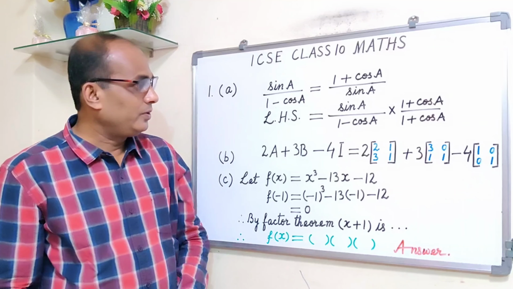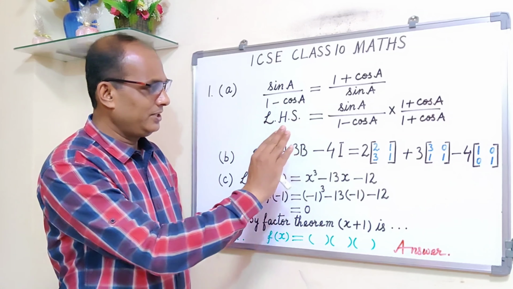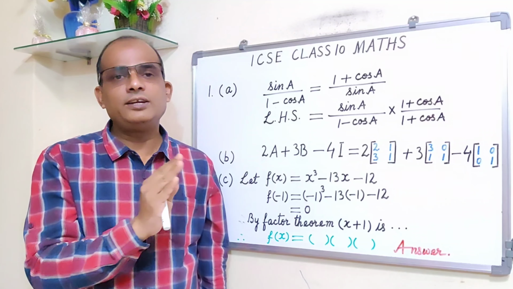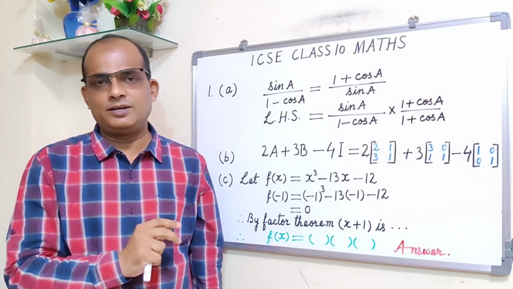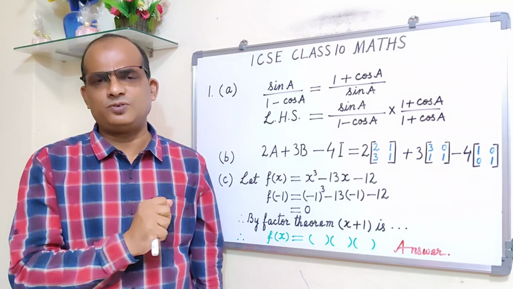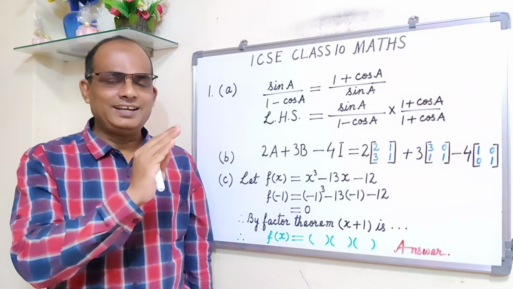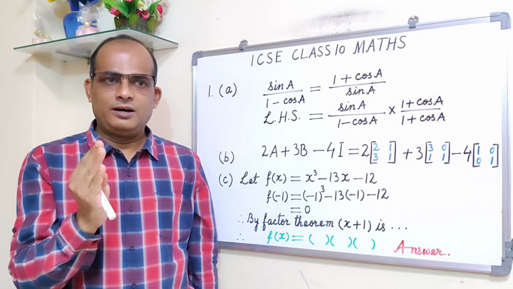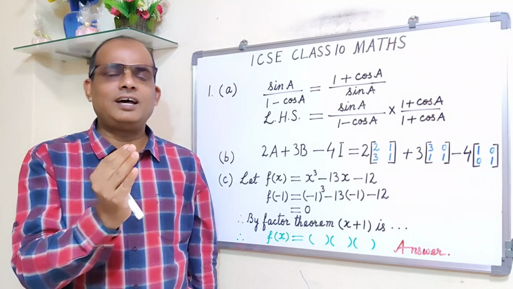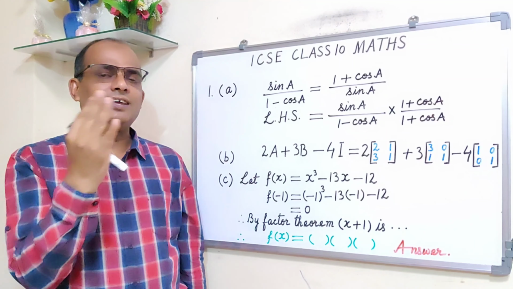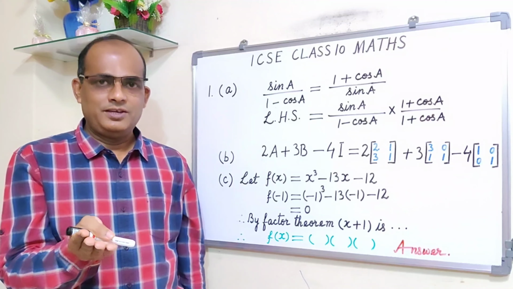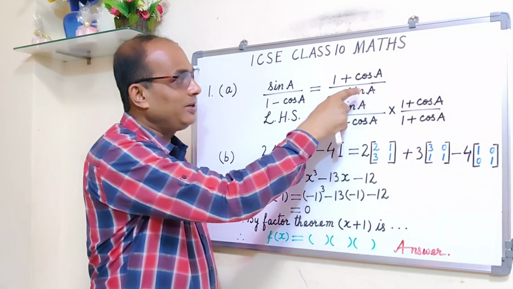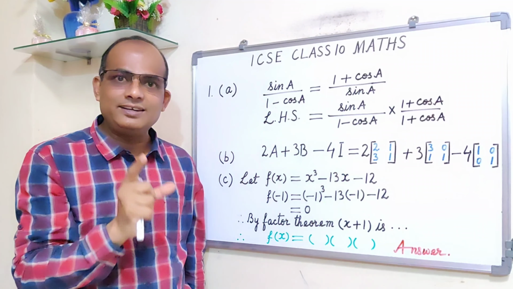And then after doing all those multiplications, then applying the formula, see 1 minus cos square, please do write down 1 minus cos square. Some students, a few students, they directly write down sin square. Or in some cases I have seen even the child is not writing sin square. Directly he or she is cancelling sin and directly writing 1 plus cos upon sin. Please show sin square because that is the identity which is important.